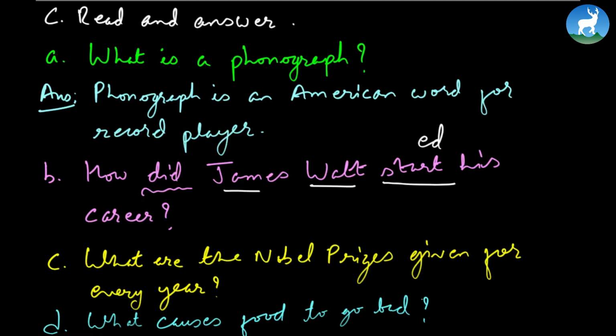Remember for number D, germs and bacteria cause food to go bad. But as you add germs and bacteria, take this causes to cause. Germs and bacteria cause food to go bad. That's how number C can be done.